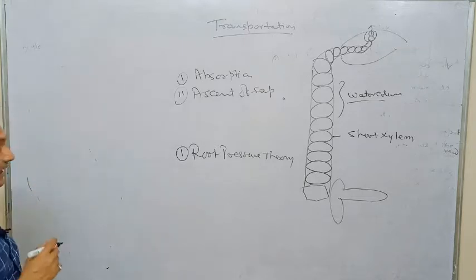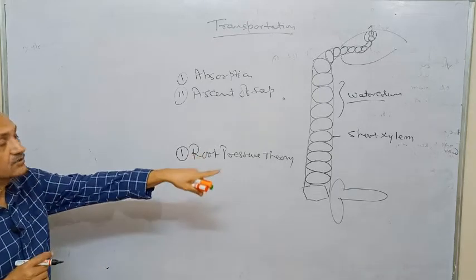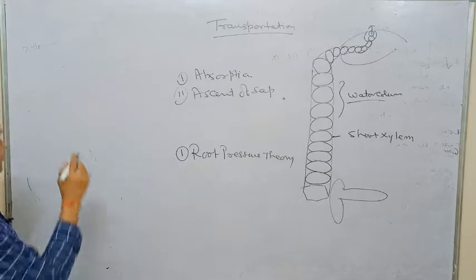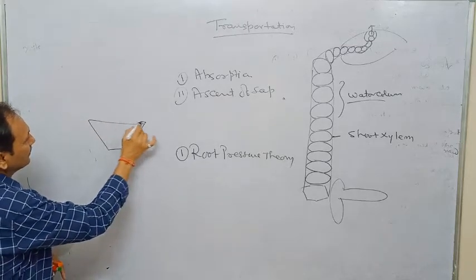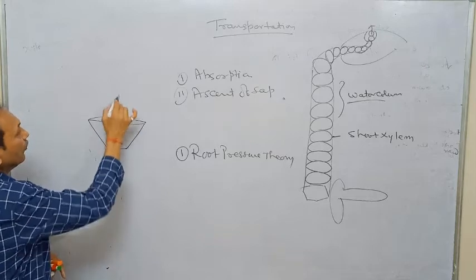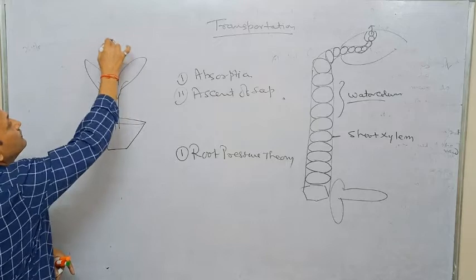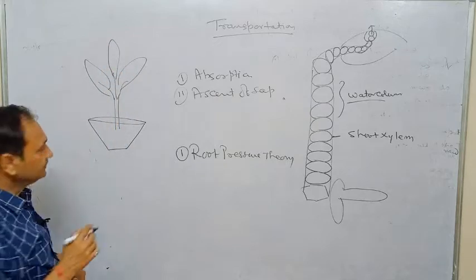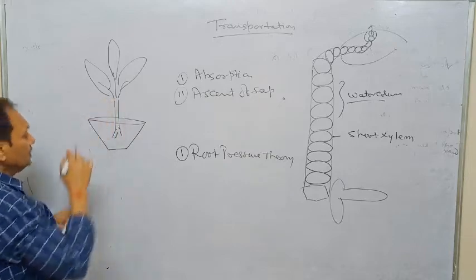An experiment has been performed to check whether this root pressure theory is correct or not. For this purpose, we collect a pot having a balsam plant. We detop it.